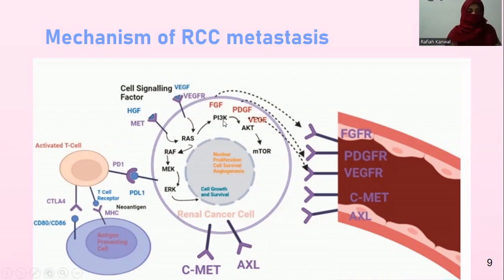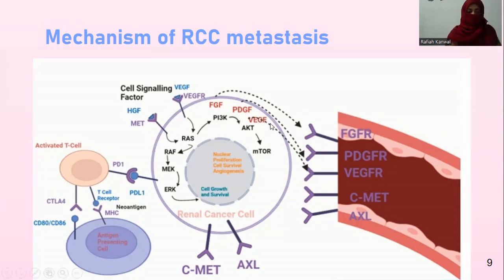phosphoinositol 3 kinase pathway. A signaling cascade starts when RAS is converted to RAF, and then to MEK, and then to ERK, and this ultimately goes inside the cell nucleus and binds to certain transcription factors that result in cell growth and survival. And the second pathway that is activated from RAS is the formation of phosphoinositol 3 kinase that converts to the AKT and then to the mTOR. These result in the transcription of certain genes resulting in FGF, PDGF, and VEGF.